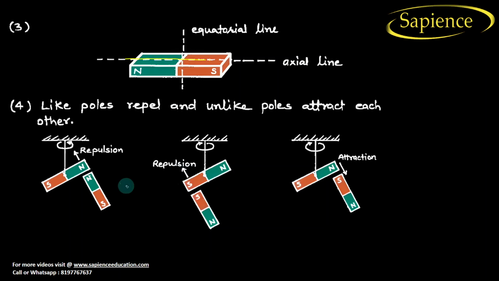So if this is the axis, and this perpendicular line which divides it into two parts is known as the equatorial line, and this is the axial line. So this is the third property.